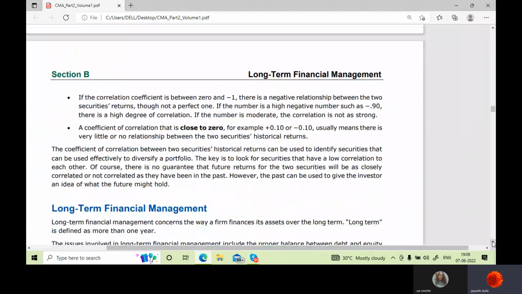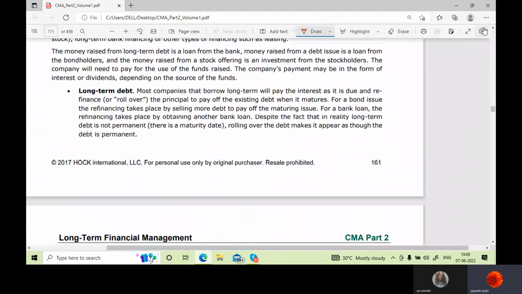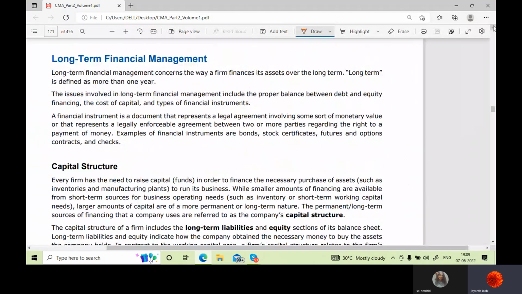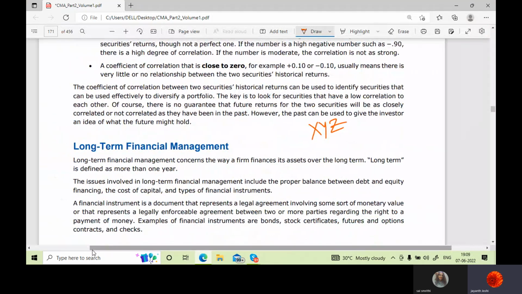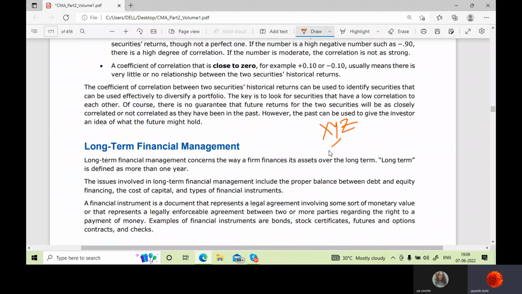So I'm speaking about a company. The company's name is XYZ Company. Okay. So XYZ Company wants to run its business. To run the business, you require finance. Finance, again, I would divide this finance into two types. One is short-term finance,